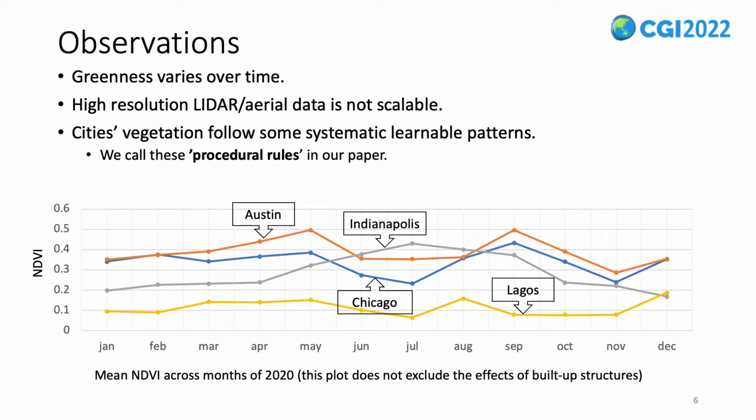Secondly, we cannot assume that very high-resolution aerial or point cloud data like LiDAR is available for all cities in the world. Lastly, in cities, trees and vegetation are usually managed under some authority, which results in some uniform rules in certain configurations that we aim to capture as patterns. We call these procedural rules in our paper.